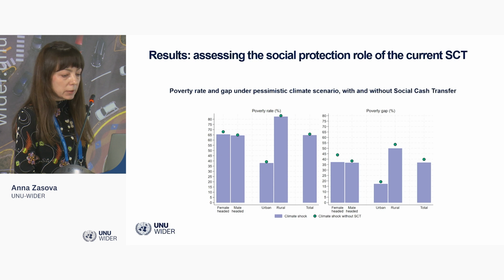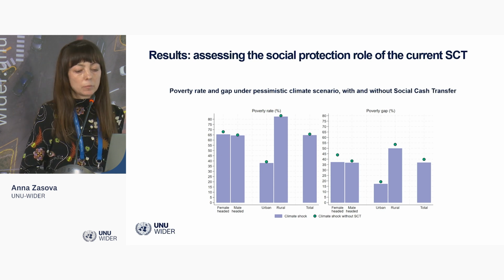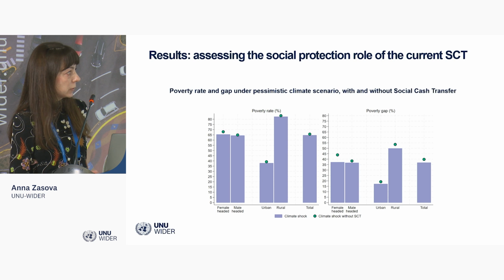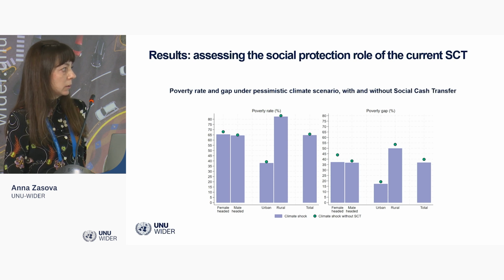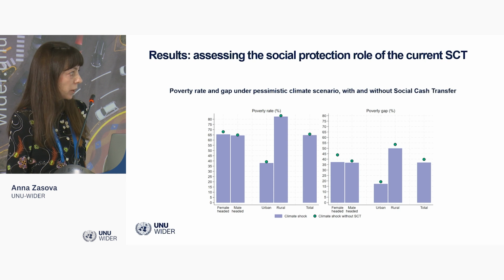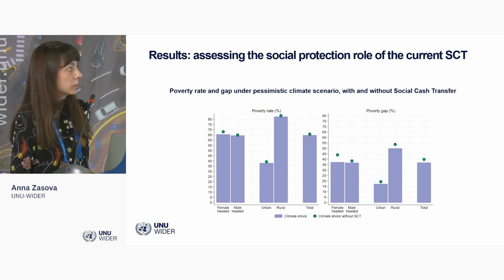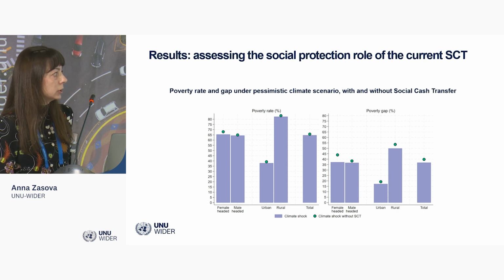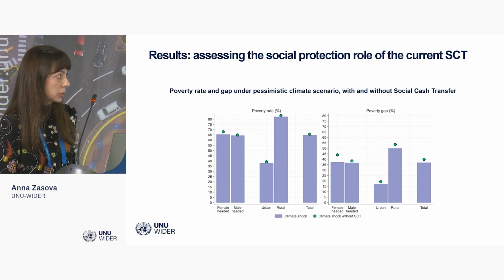But when we look at the effect on poverty, one thing that I would like to mention is the following. This is the effect on the poverty gap. Again, blue bars show the poverty gap with social cash transfer, and the green dots show the effect without social cash transfer.